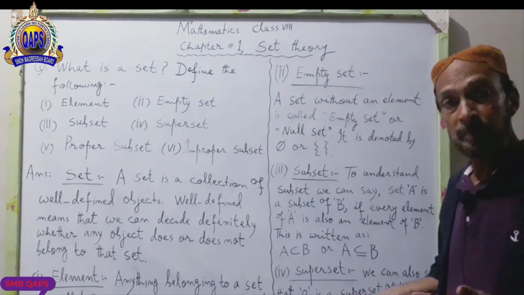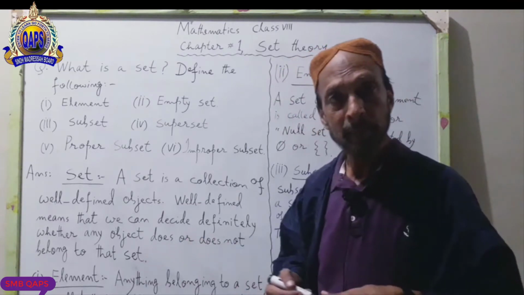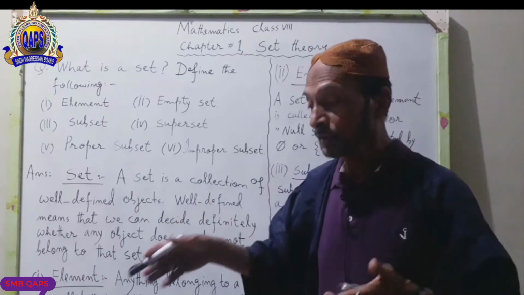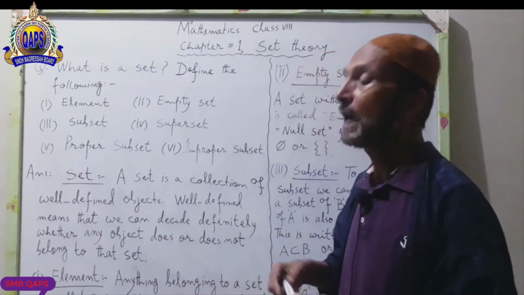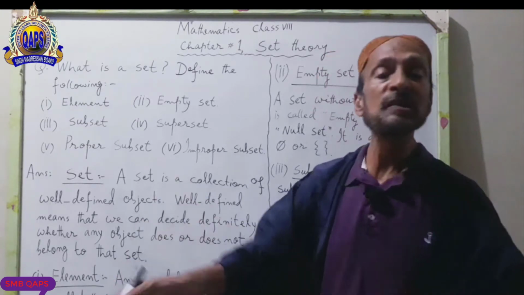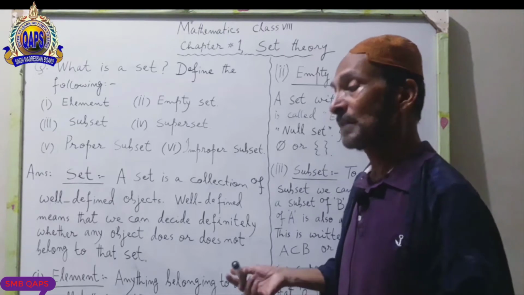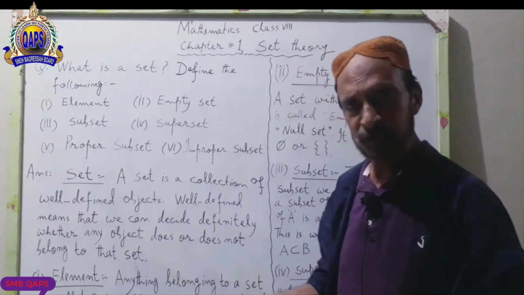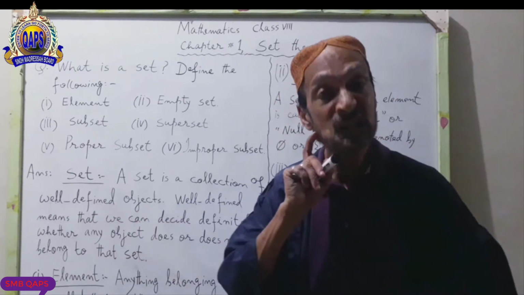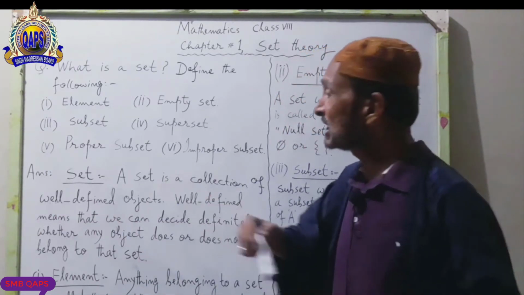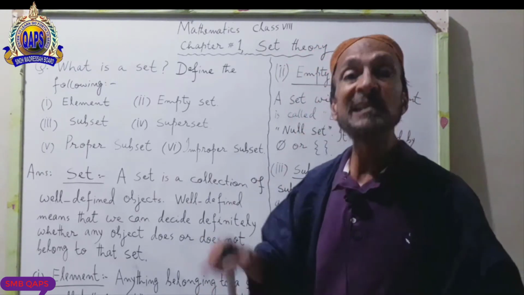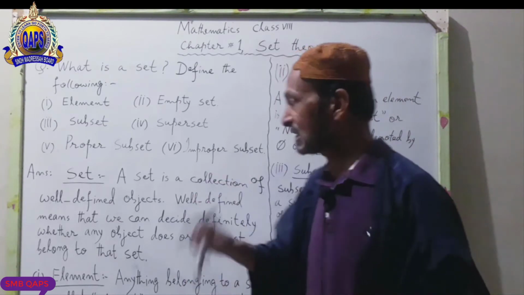At your home, see a tray, and in the tray there are 6 glasses, and you put some liquids in them, maybe Fanta, Mirinda, etc. That tray is also a set, and these 6 glasses are the elements of that set.